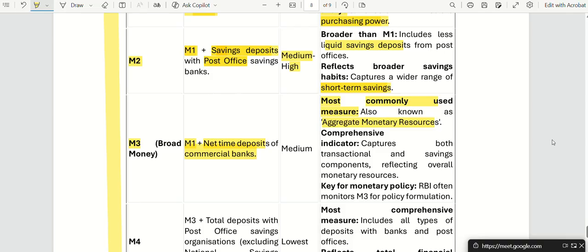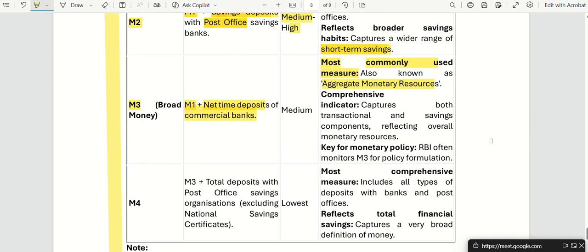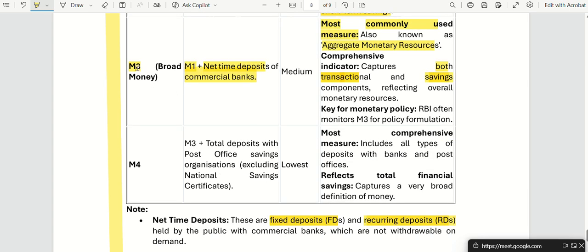So it is an indicator that captures both transaction as well as savings. Both transactions and savings are calculated under this. That is why it is mostly used, and that is why it is broad money. What is the liquidity aspect? Medium.